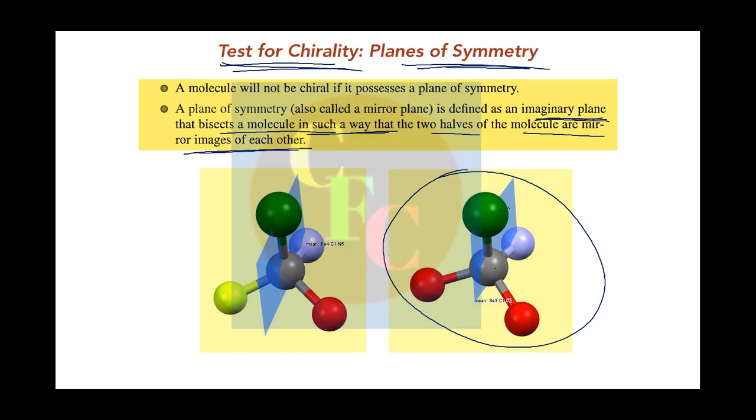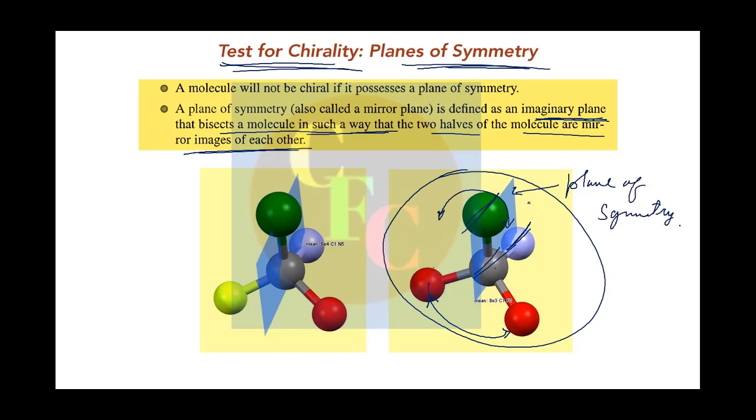You see, if this is an imaginary plane like this, now this plane is bisecting this green atom and also this blue atom, and also this carbon atom in two halves. Fine, but it is also reflecting this red atom here, right? That means the left half and the right half are mirror images of each other. So this is our plane of symmetry, right?